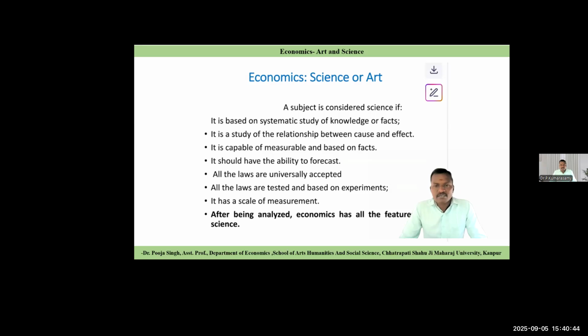Why do we say economics is science? It is considered a science because economics is based on systematic study of knowledge or fact. Then it studies the relationship between causes and effect in a business.